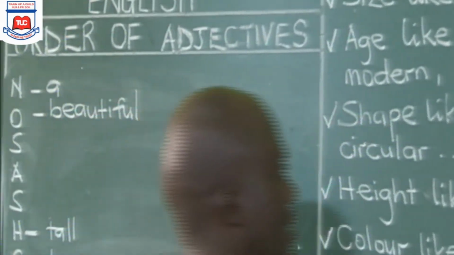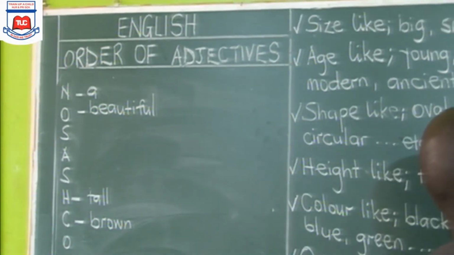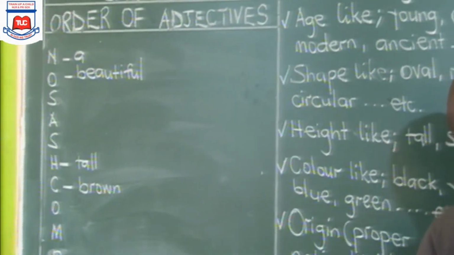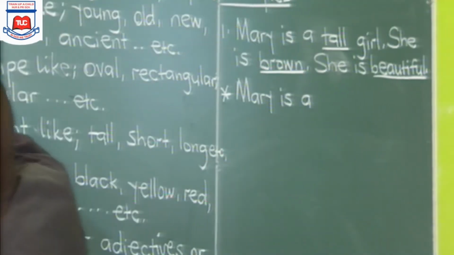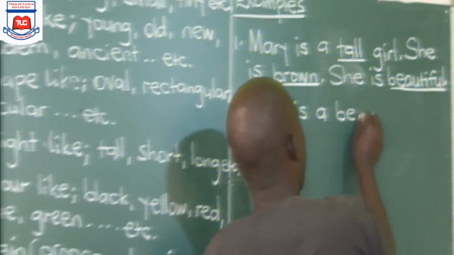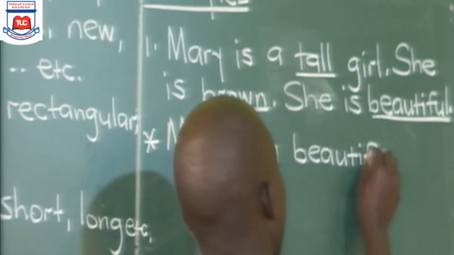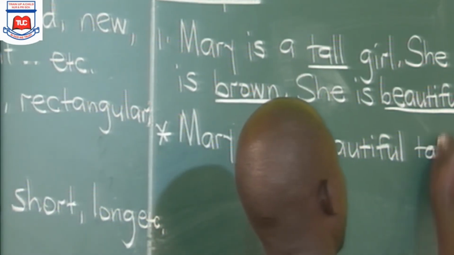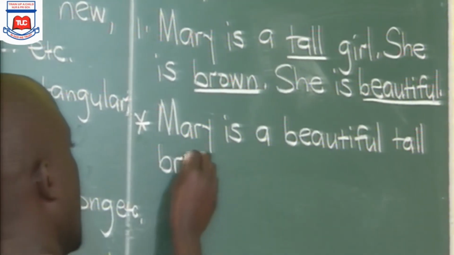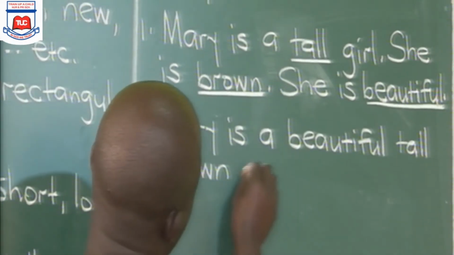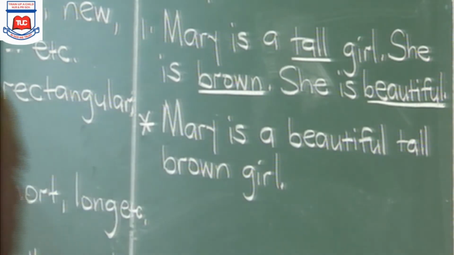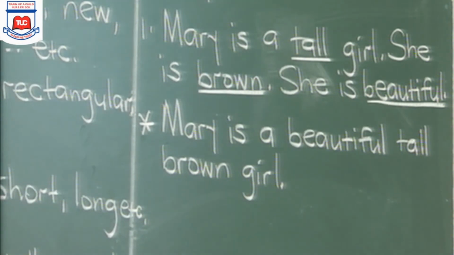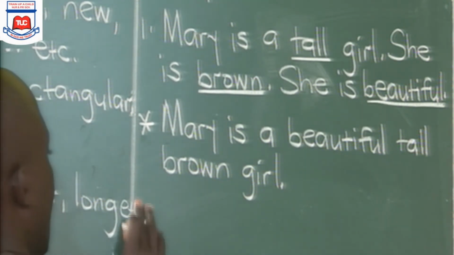So now, we write our answer as: Mary is number, then opinion, a beautiful. We do not put the commas. A beautiful, tall, then the color, brown, then the noun now comes in, girl. Mary is a beautiful tall brown girl. We do not put the commas. Let's look at example 2.